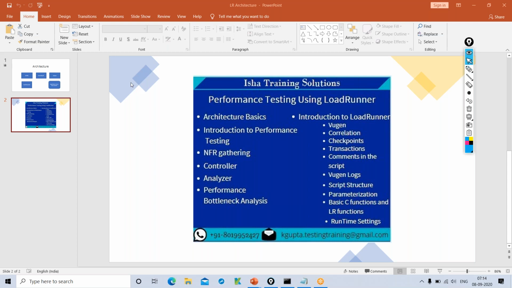But as a performance tester, we are not interested in that. I'm not interested in doing that. As a performance tester, I want to identify the performance bottlenecks. I want to know how fast the application is loading.